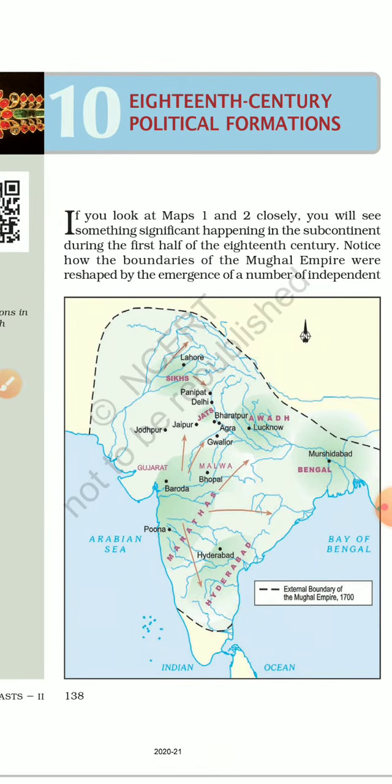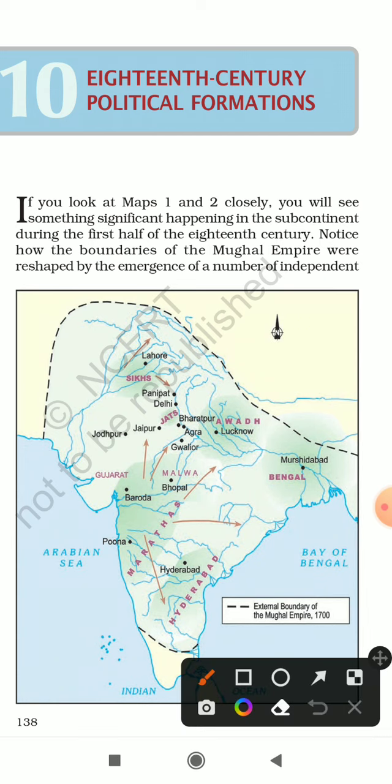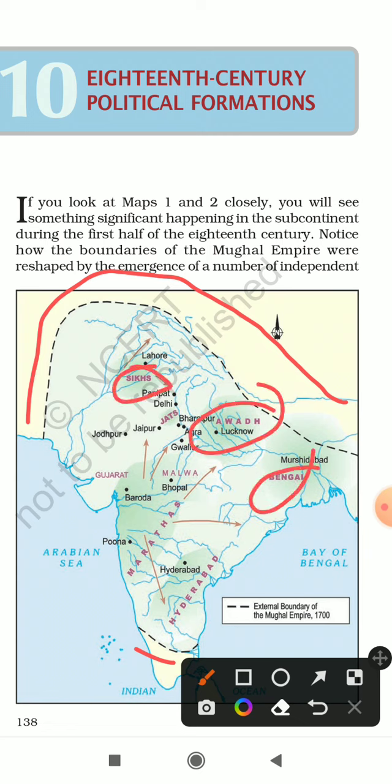Now, if we look at this map very carefully, this is basically the boundary of the Mughal Empire, which is starting from here to here. But inside we can see a lot of new kingdoms like Sikh, Awadh, Bengal, Hyderabad, Marathas, which now started emerging. So what started happening was that the Mughal Empire, which was very strong, very powerful, started becoming very weak. And in different regions, different types of new powers started coming up.